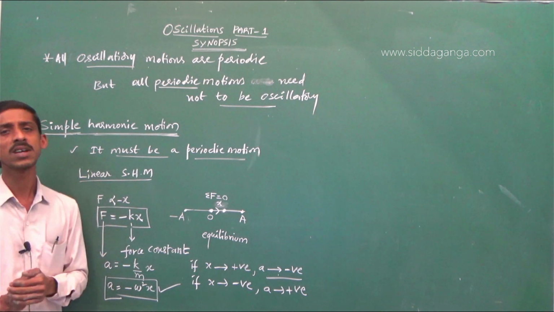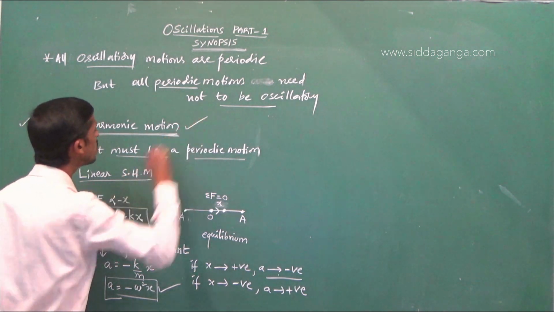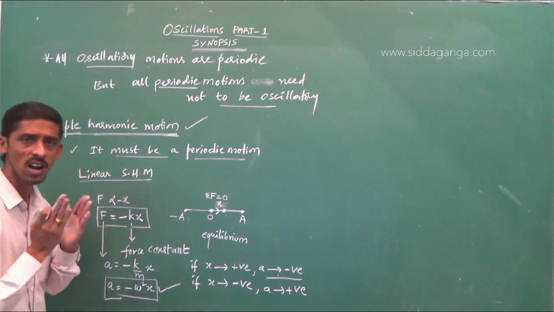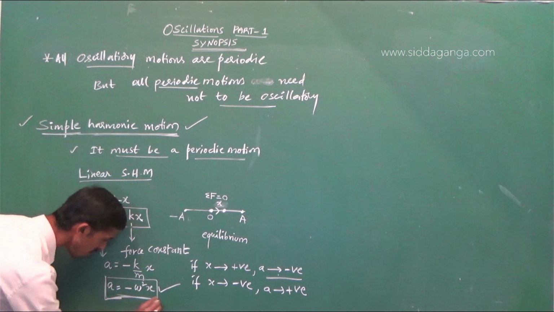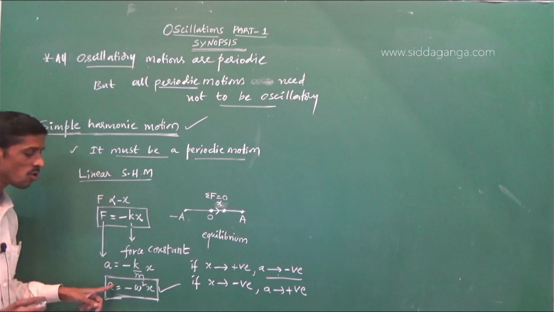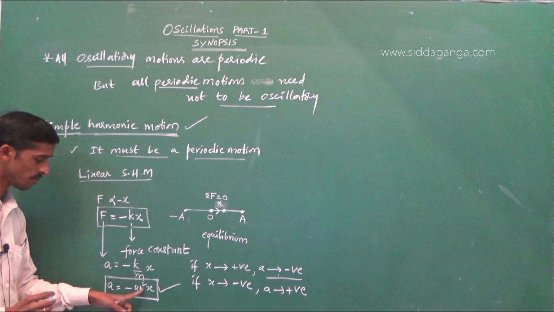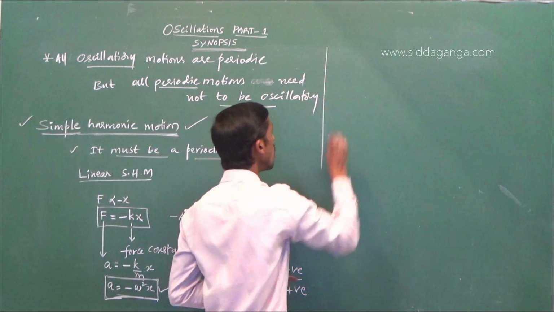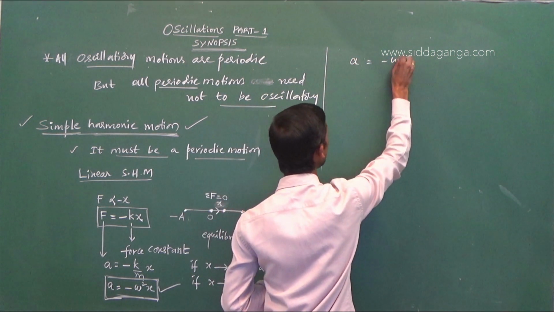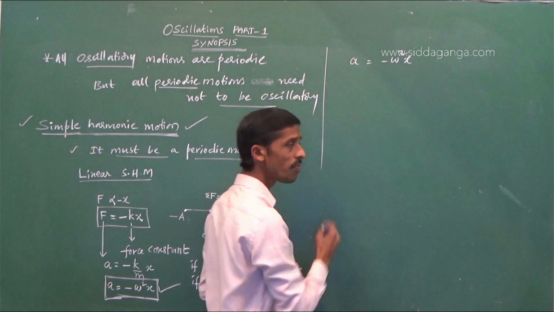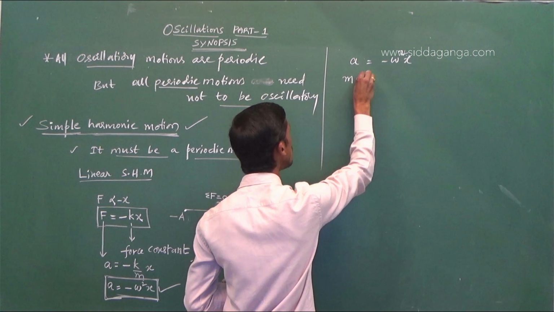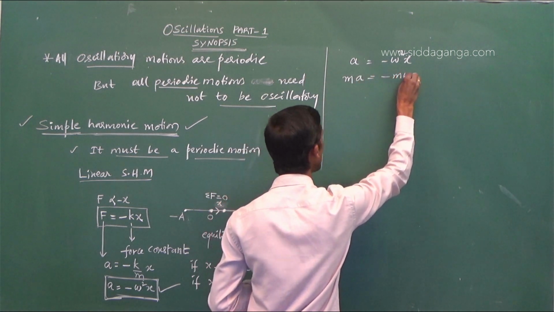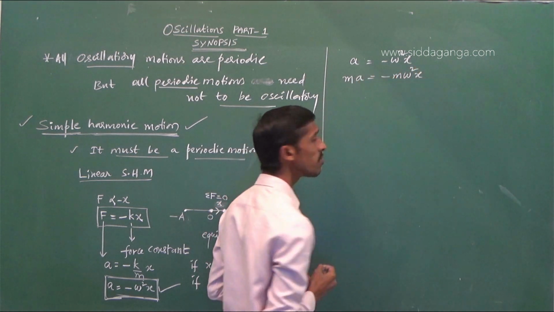To confirm whether the particle is executing simple harmonic motion or not, you must verify this equation: a is equal to minus omega square x. If you multiply with mass on both sides, minus m omega square into x.